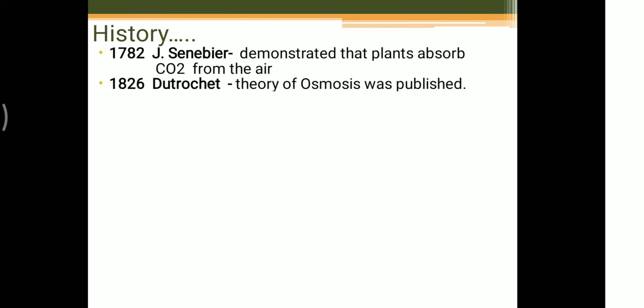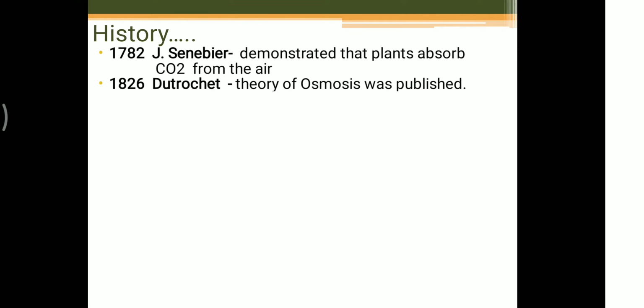What is osmosis? Osmosis is an important phenomenon in which only liquid, not gas or solid, moves from its higher concentration to its lower concentration through a semi-permeable membrane. The semi-permeable membrane is essential in osmosis.